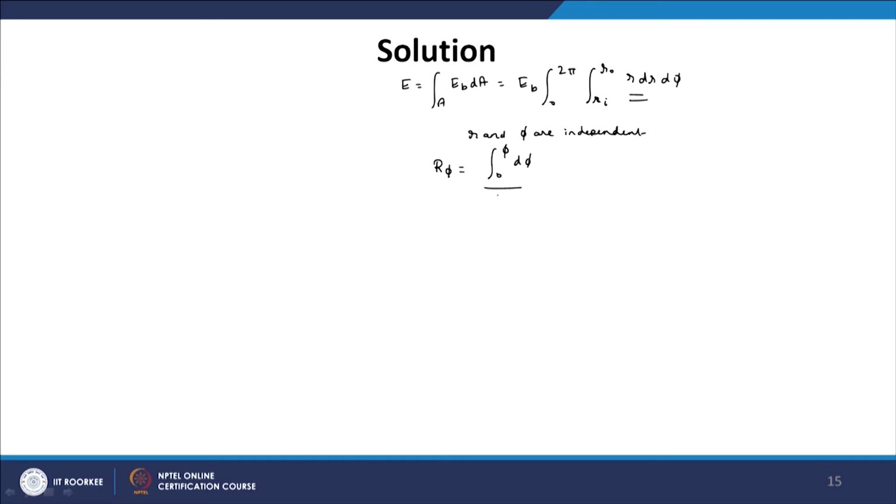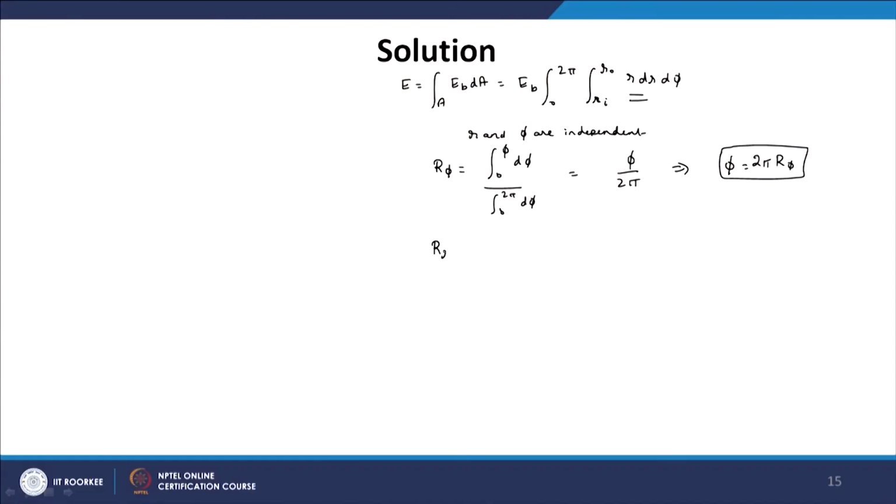So, we get the integral from 0 to 2 pi of d phi, and this will be equal to phi upon 2 pi. It means the angular direction is nothing but R_phi times 2 pi, and this relation we found earlier also. So, all angular directions are equally likely. We get a linear relation: you pick a random number from 0 to 1 and all directions are equally likely. So, phi is equal to 2 pi R_phi.